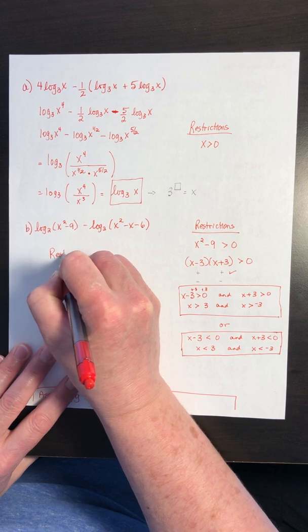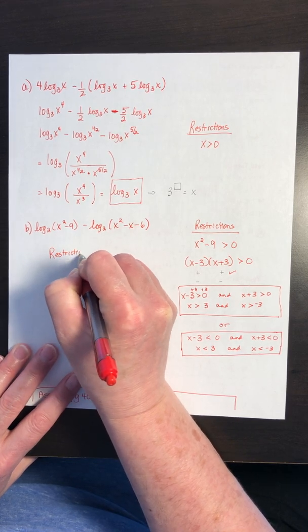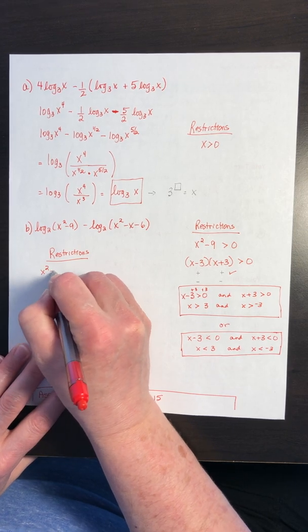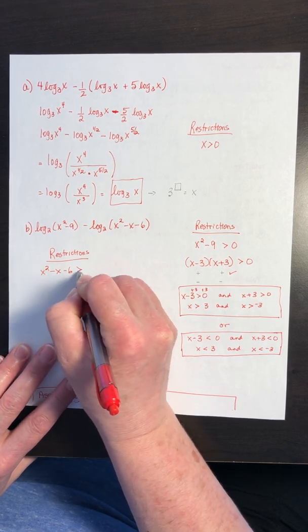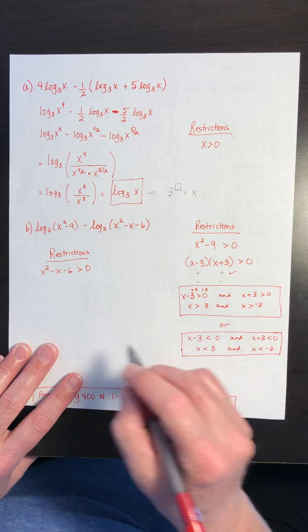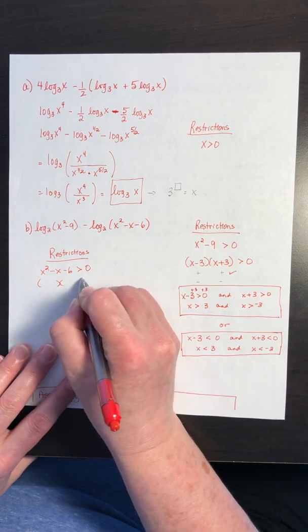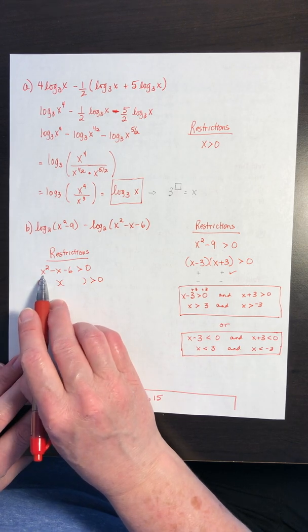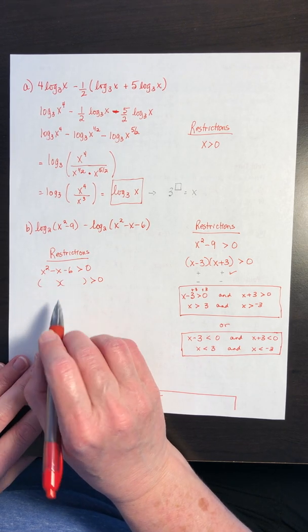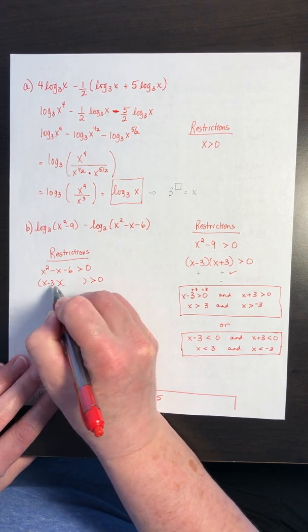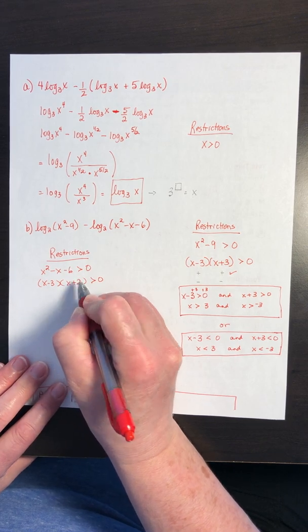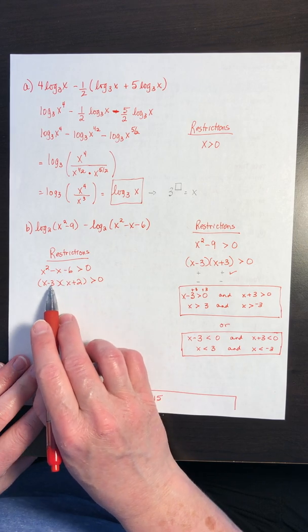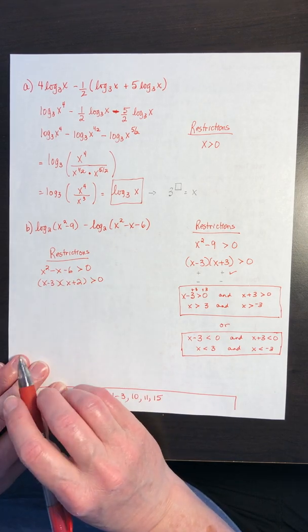So I'm just going to do that over here. I'm going to write this again, restrictions. The x squared minus x minus 6 has to be greater than 0. This is also factorable. So when you look at factoring x squared minus x minus 6, we're talking about x minus 3 and x plus 2 are the factors that would multiply to negative 6 and add up to negative 1.